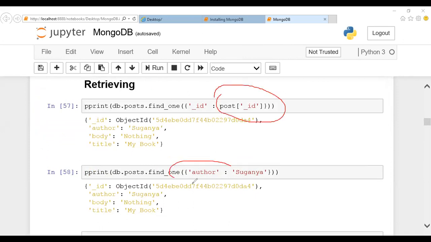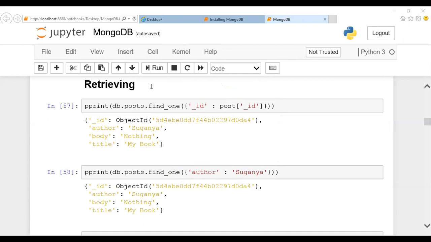And second, I have shown you how to pick the one data by using the key value pairs by mentioning author name. How can I fetch it? So I'm fetching by using author name. Here I'm fetching by using the ID of it. So these are the different ways of fetching, retrieving the data. Okay, so we have seen how to create the database and how to retrieve the data here.